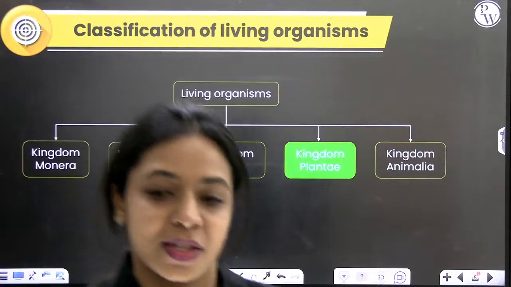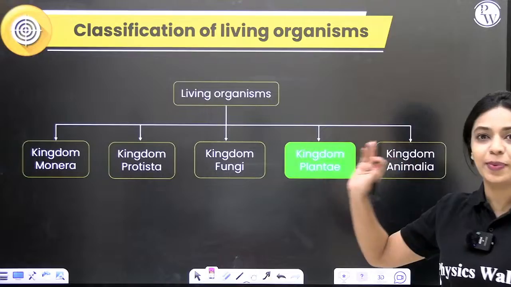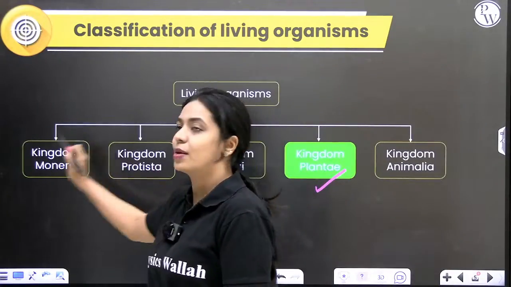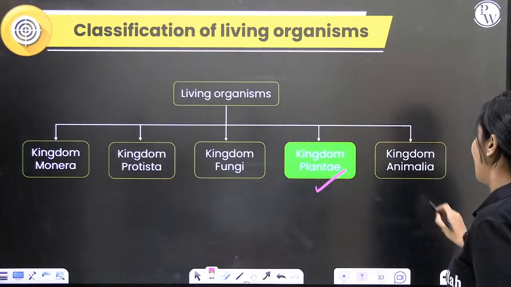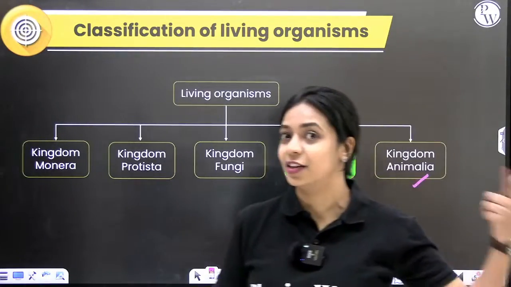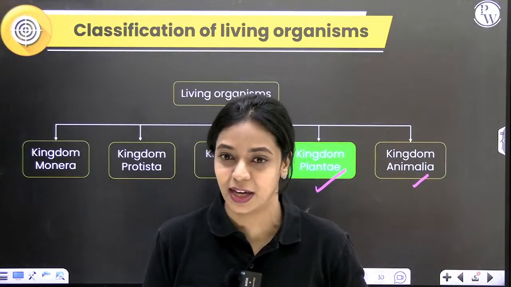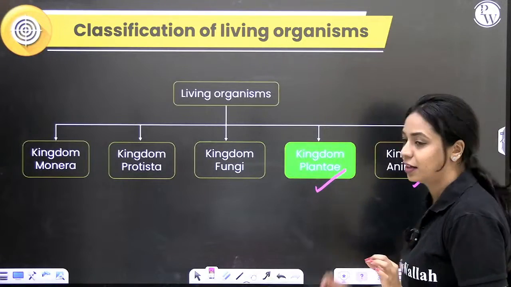Okay, great. So, in this chapter, we are going to be covering only kingdom Plantae. About fungi, Protista, Monera, you've already learnt in biological classification. About animal kingdom, you've already learnt in the chapter Animal Kingdom that has already been covered by Vindhya ma'am. So, in this class, we are going to learn kingdom Plantae.